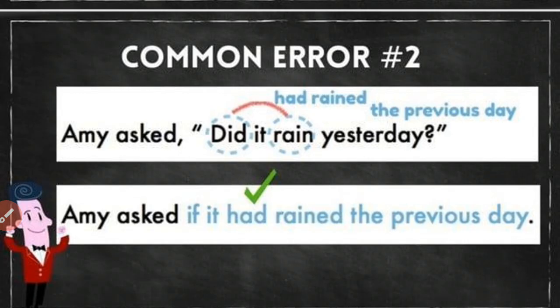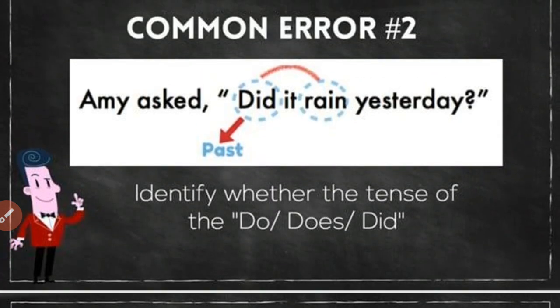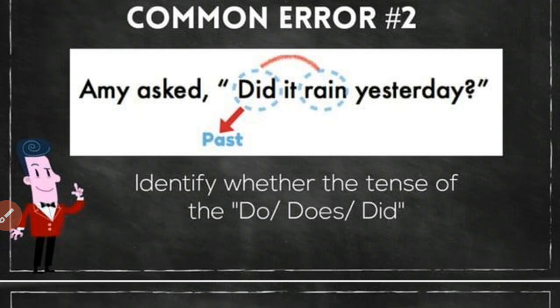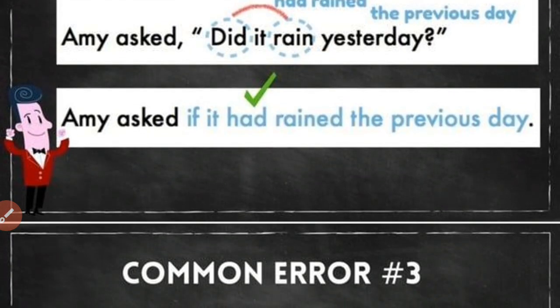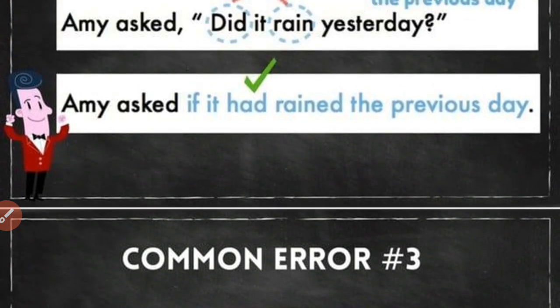If there is nothing like is, was, but we have do, does, did, all this we can change into the past perfect tense. How? We can put "if" and "had" in front. Had always comes in the past perfect tense, so we'll put: Emmy asked if it had rained the previous day.